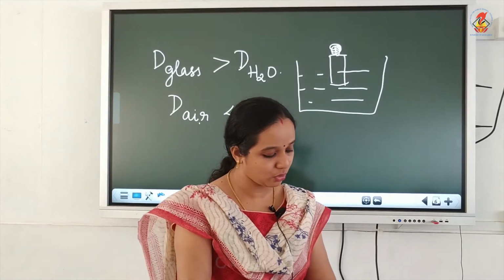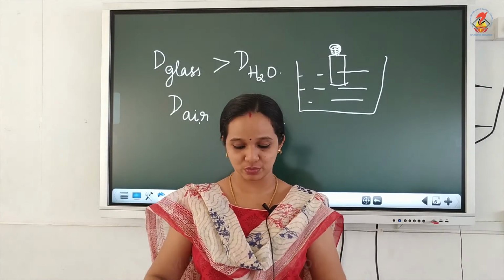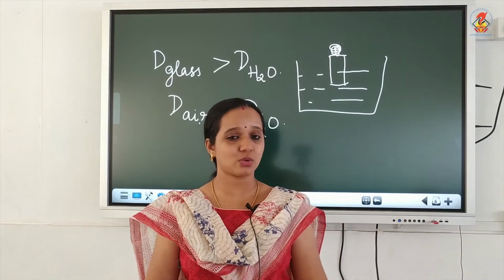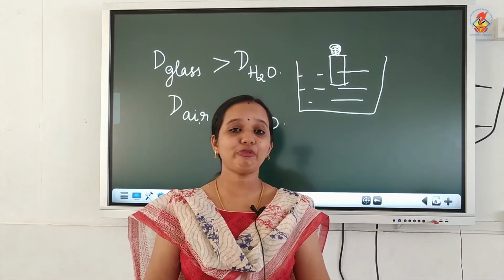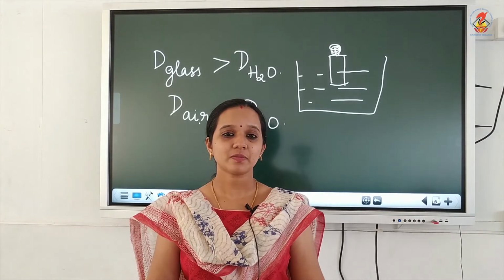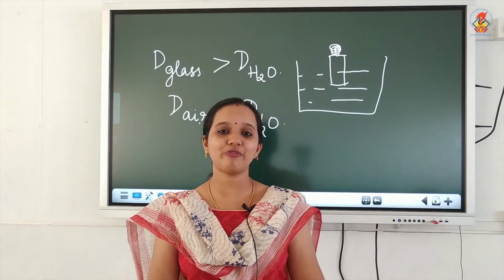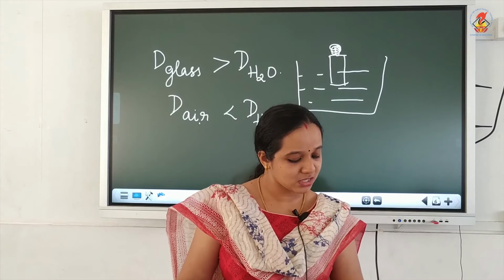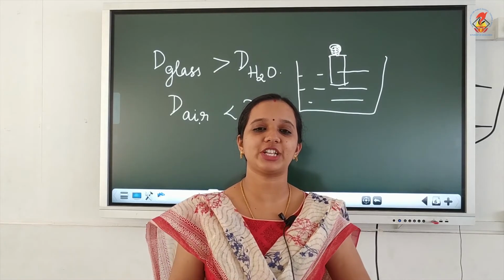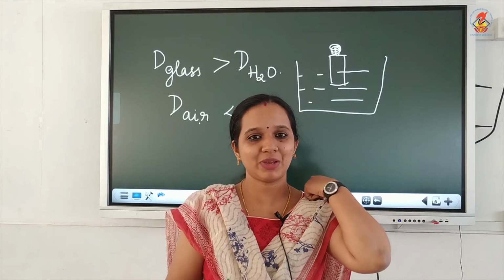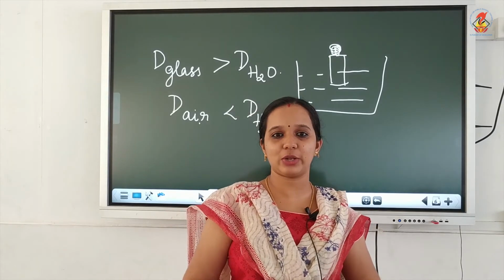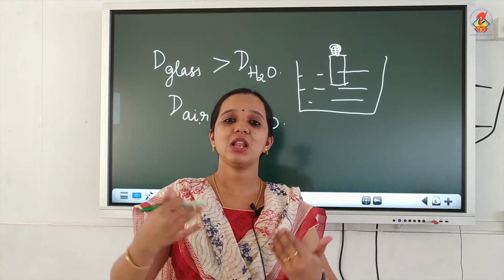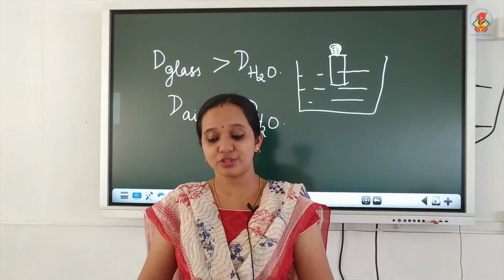Now moving on to page number 142. On page number 142, you have a set of blue questions. In that, the first question is: you find your mass to be 42 kilogram on a weighing machine. Is your mass more or less than 42 kilogram? So your weighing machine shows that your mass is 42 kilogram. Is that your true mass, or will your actual mass be less or greater than 42 kilogram?